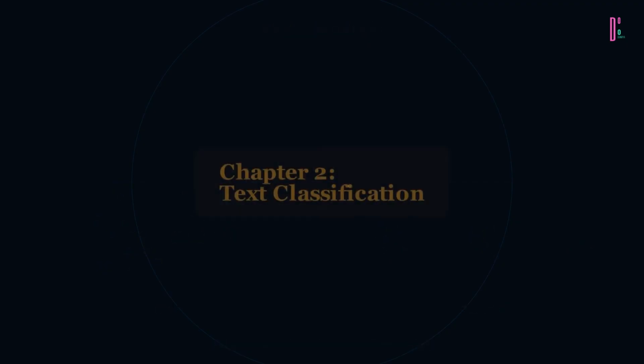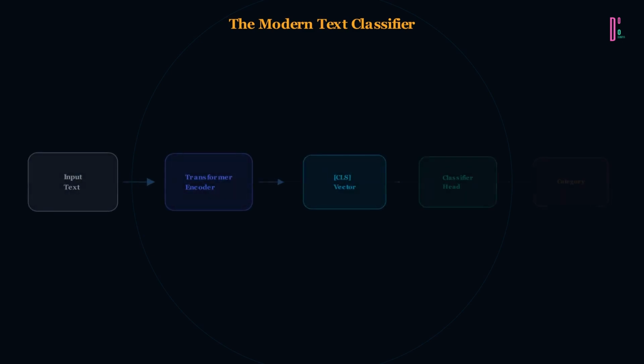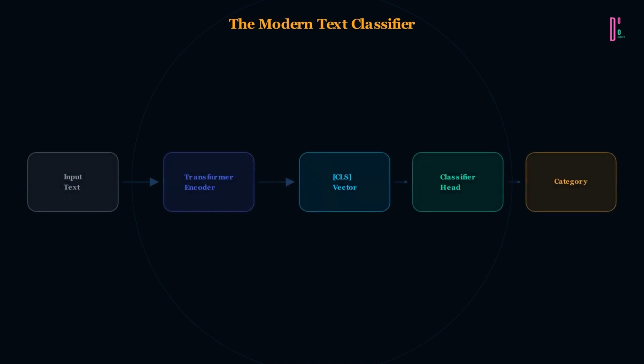Text classification is the workhorse of NLP. Spam or not spam, positive or negative, news, sports, politics, or entertainment. The modern approach: take a pre-trained transformer, add a classification head, and fine-tune on your labels.